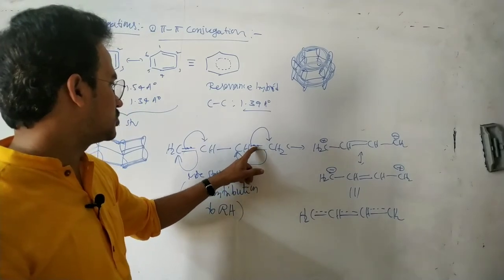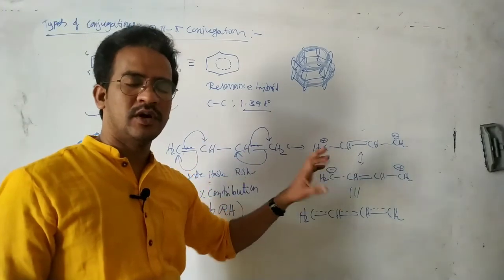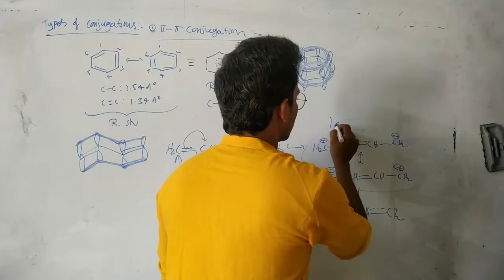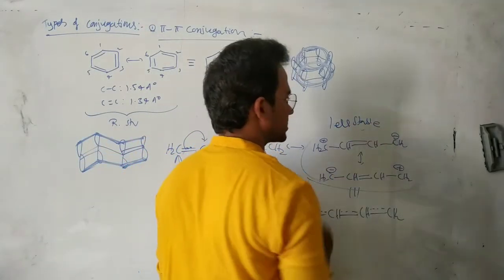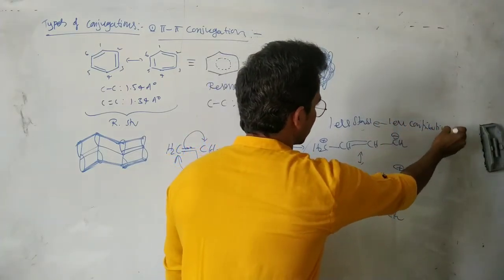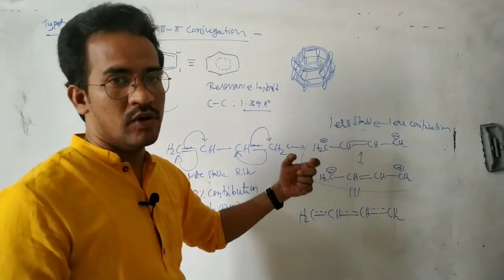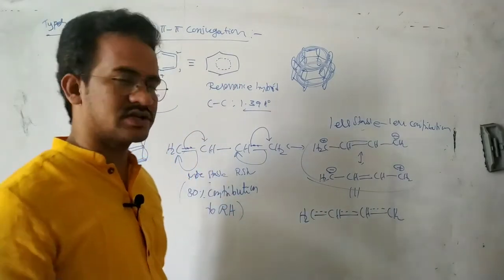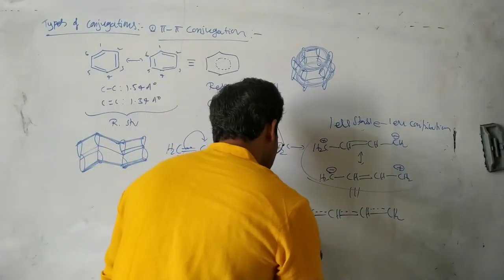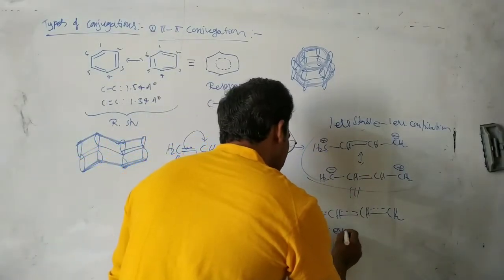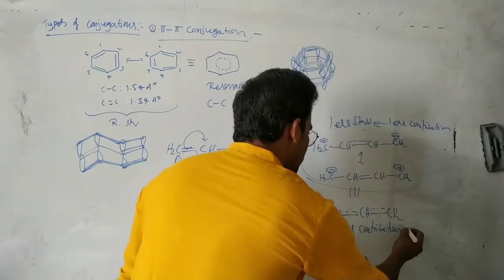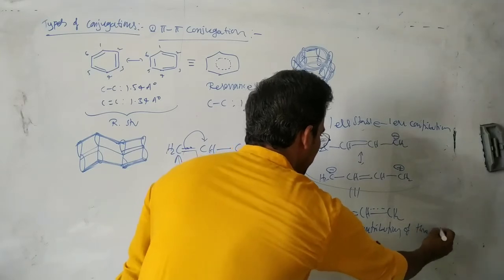Here in this case, 2 pi bonds are there, but here only 1 pi bond. Here more number of covalent bonds, more stable. They are the less stable resonance structures, so less contribution. That means the resonance hybrid resembles more the more stable structure. These are not equally stable, so it is not an equal contribution of the three resonating structures. Very important point.